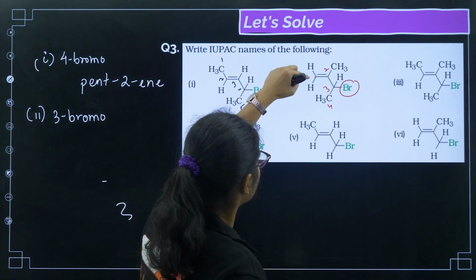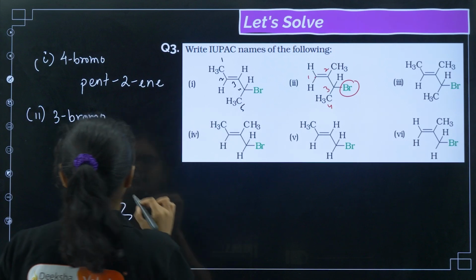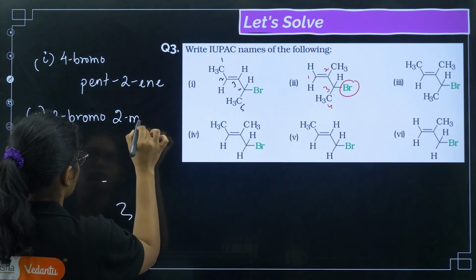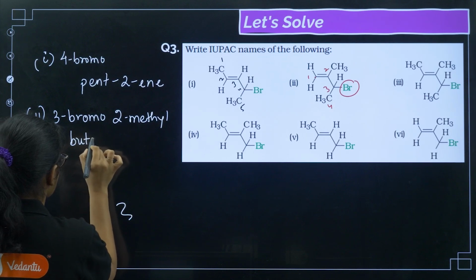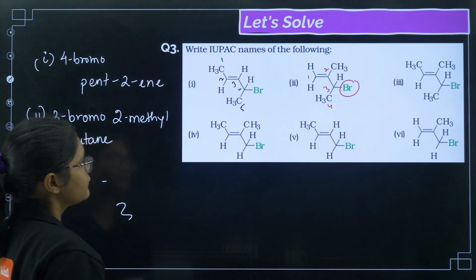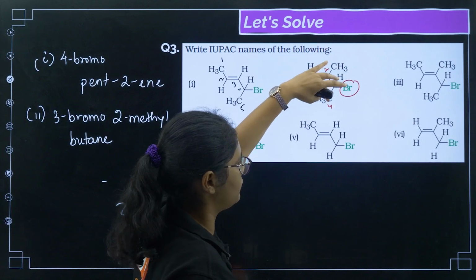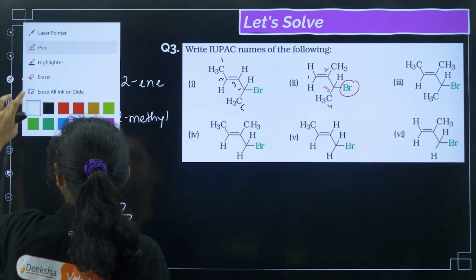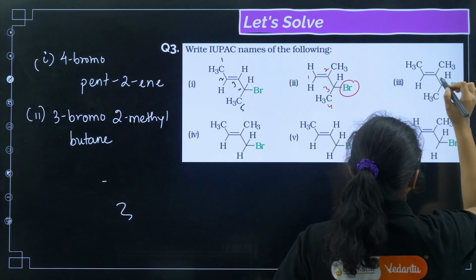Then 1, 2, 3 and 4, and on the 2nd carbon there is a methyl group attached. So 3-bromo-2-methyl butane.